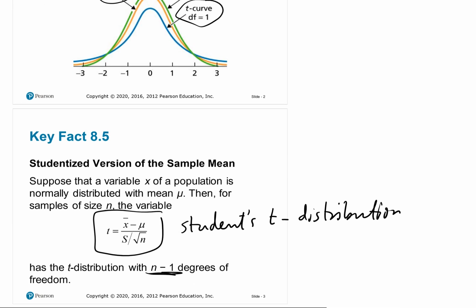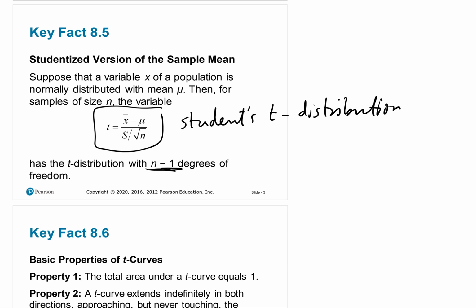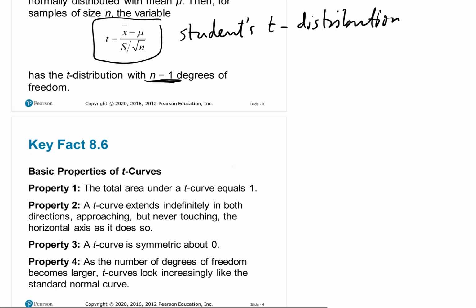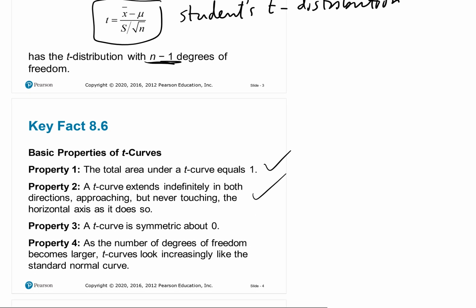How are we going to find the t distribution values, and how do we use them to construct confidence intervals? Because this is a new distribution, we're going to be using a different table. The table we're going to be using for this section is table 4. Here they have some properties: the total area is 1, the same as under the standard normal curve. The curve extends indefinitely in both directions and never touches the horizontal axis. The t-curve is symmetric about the origin, about 0. As the number of degrees of freedom becomes larger, the t-curve looks increasingly like the standard normal curve, which is the one I showed you up there.